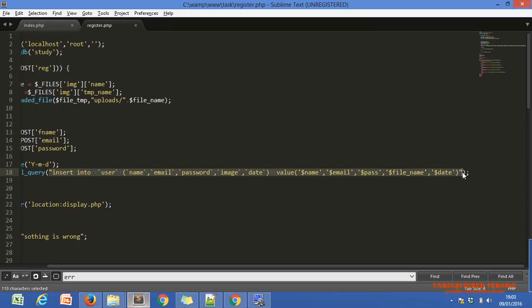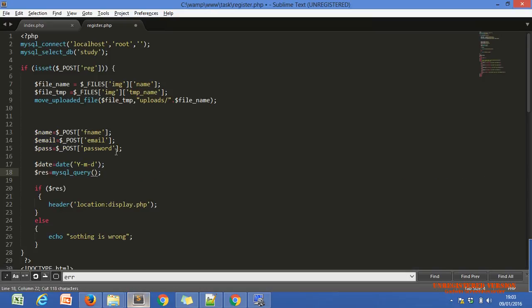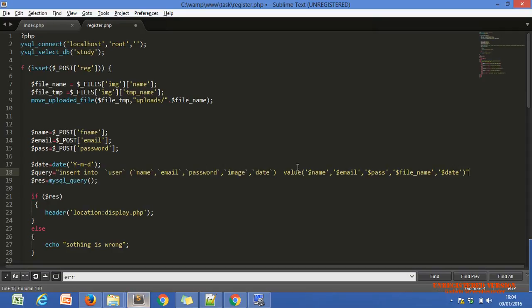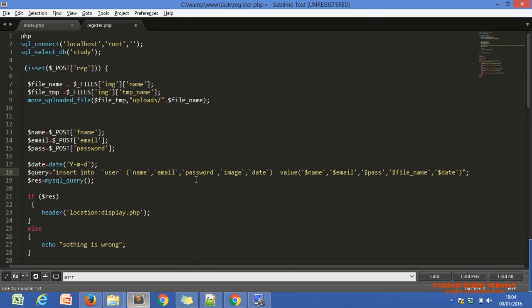Just remove it from here and assign it to one variable. I just assign our query into one variable with a semicolon, and just pass it. You are using mysqli, so pass the connection variable $con and comma $query.